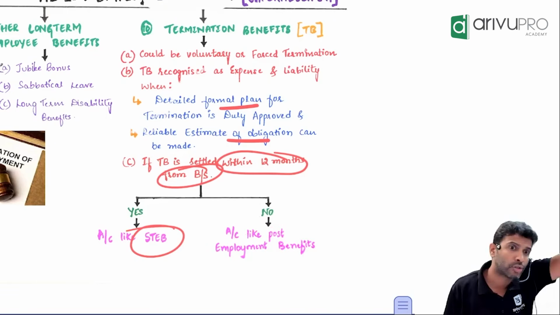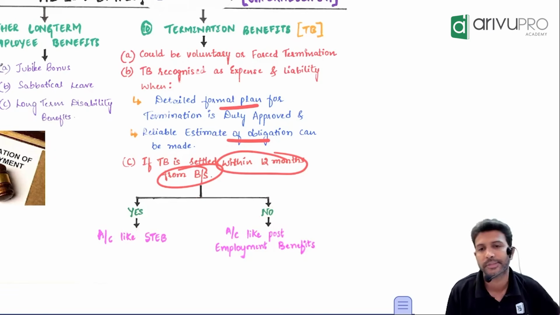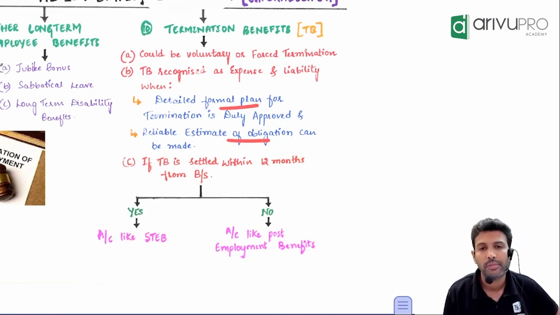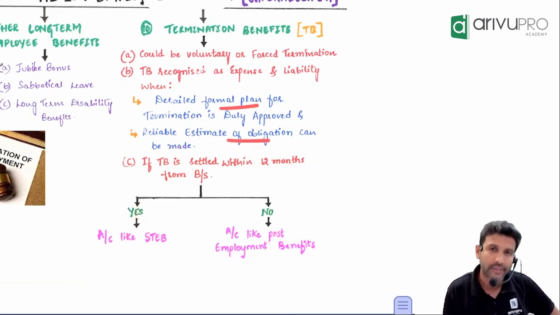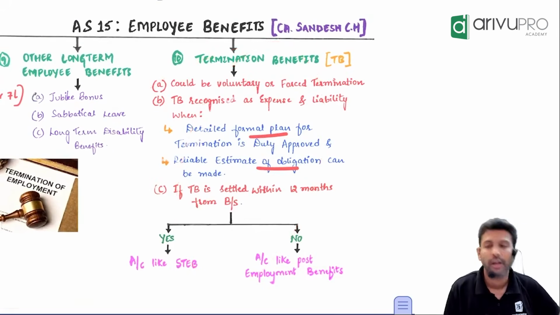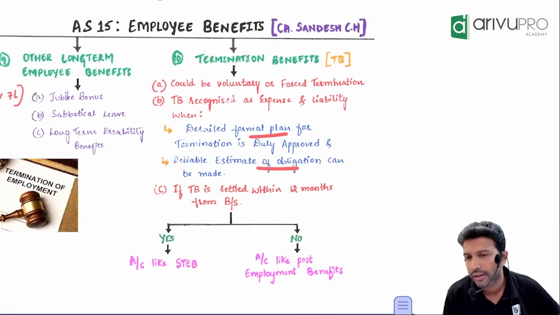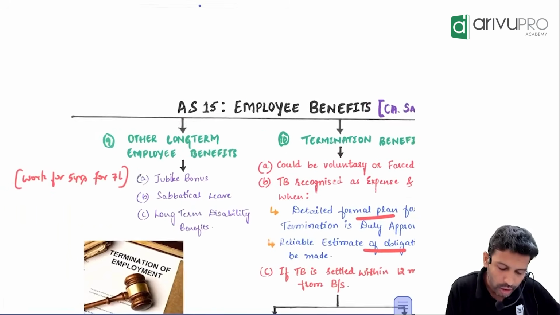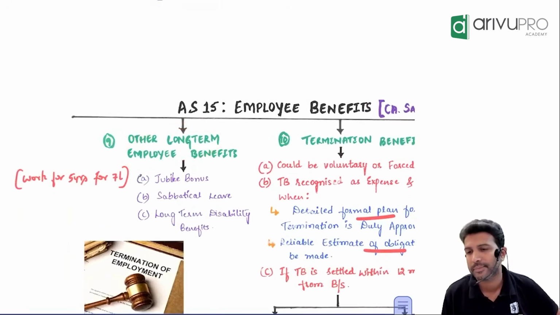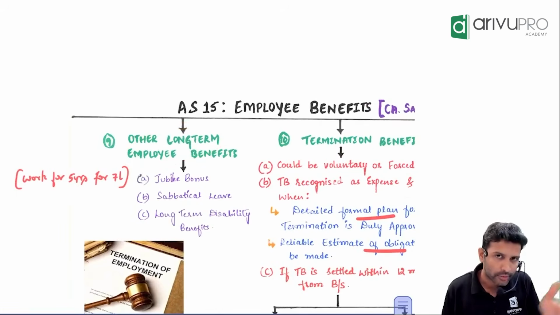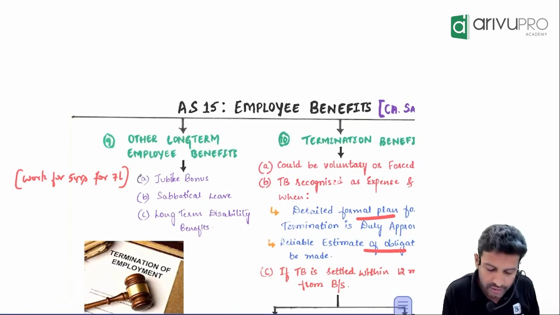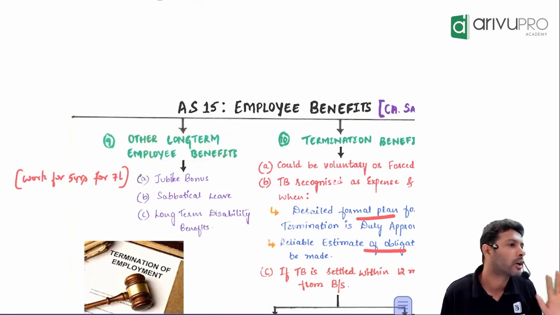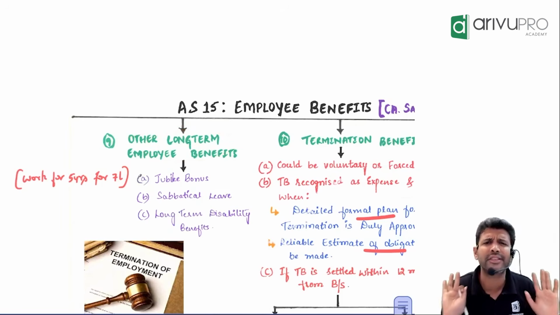Post-employment benefits. Remember the PUCM method we did? You'll have to account it like this. So anything new or ditto? Ditto, same. So based on the settlement period, either it will be accounted as expense liability or you will go for PUCM method accounting. This is for termination benefit. Third one also over. Fourth one, other long-term employee benefits. This is a residual category. If an expense cannot be put into the other three categories, it will come into which category? Other long-term employee benefits. Basically a residual, balancing figure category.